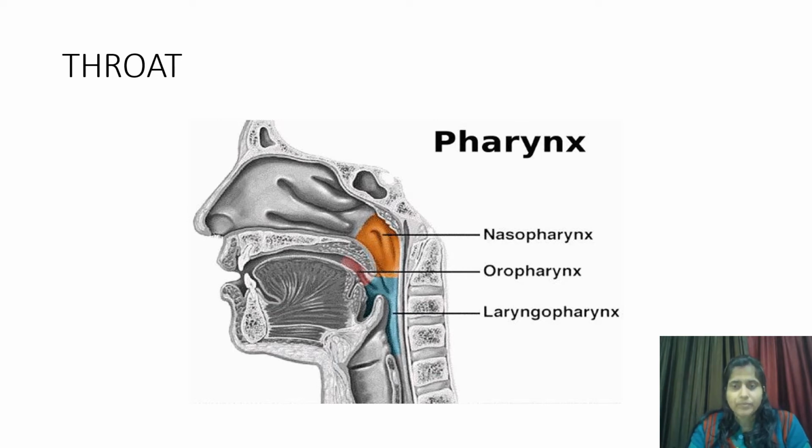We can see in the picture the pharynx is divided into three parts: nasopharynx, oropharynx, laryngopharynx. Now what's the role of pharynx in respiration? Pharynx gently carries the air, food and fluid particles in the nose and mouth towards the trachea and then to the rest of the body.